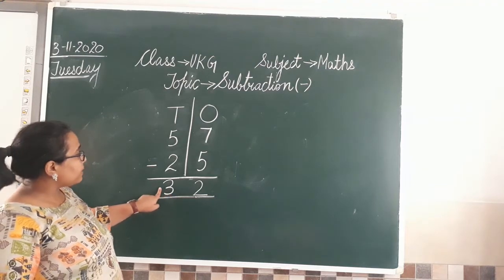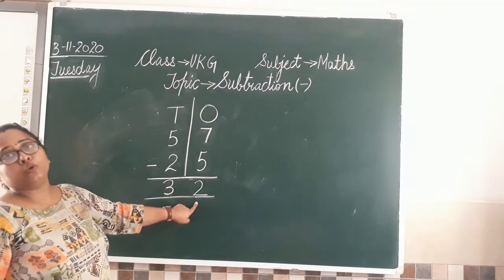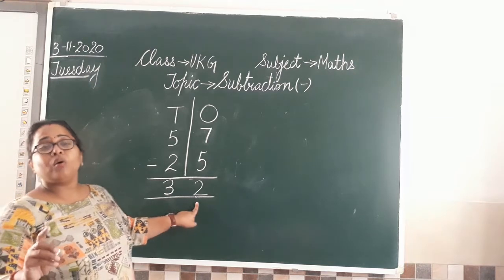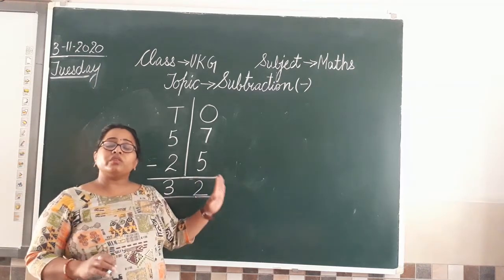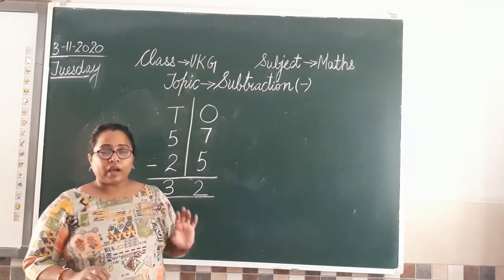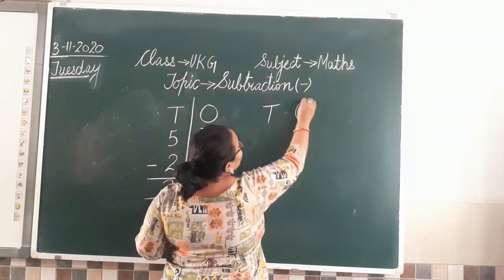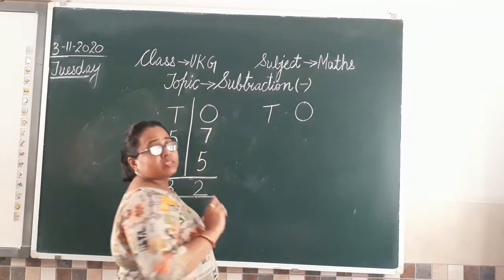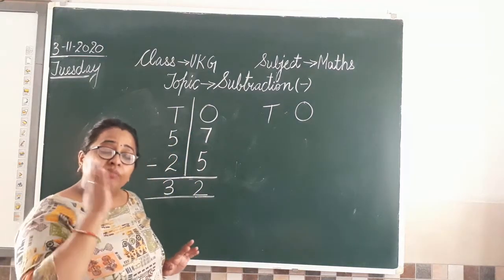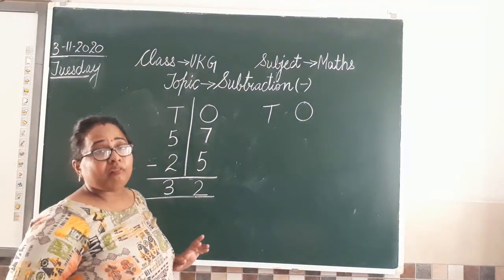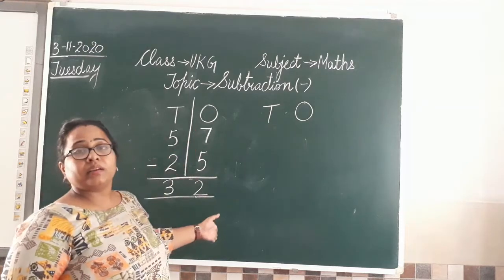Clear? What will be the answer? 32. This is how we are going to do 2 digits subtraction today. Understood? Let's take one more question now. Again, don't forget to write tens and ones. Tens and ones लिखेंगे तभी we will be aware कि हमें किसको minus करना है.